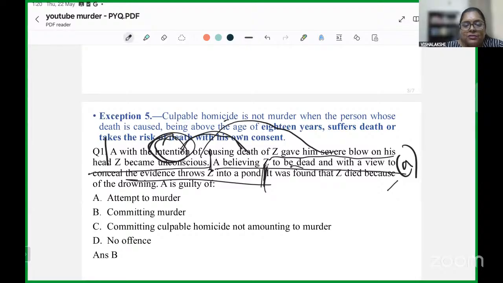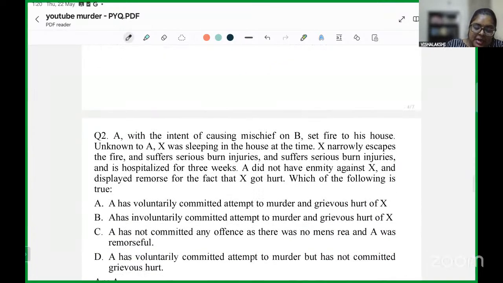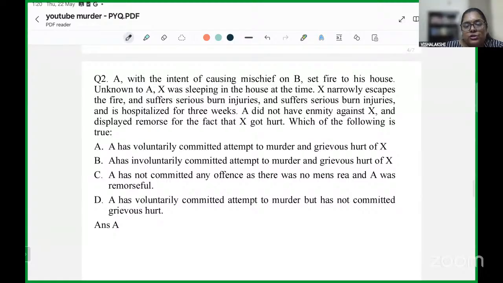And there is this idea that you know that what you're doing, throwing a person in a pond, is of such nature that if the person survives, it will cause death of the person. It is an act of wanting to completely annihilate the individual. Therefore the answer to the question is B. Right. Now coming to your second question.